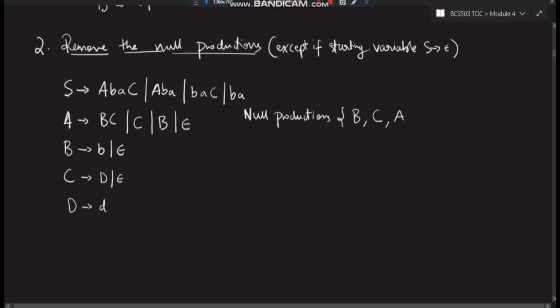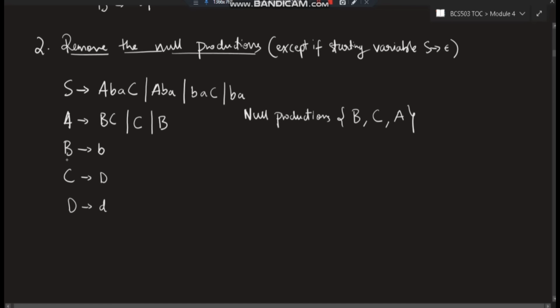And after we have substituted the value of A as null, then we will be removing the null from here. Okay, and B also we substituted the null wherever we had to, so we'll remove this one as well. And C also we substituted as null, so we'll be removing it. So this is the final equation which you will be getting. Okay, so this is the one which is converted where the null productions are removed. So the rule number 2 is satisfied. Okay, got my point? Just follow the same rule.